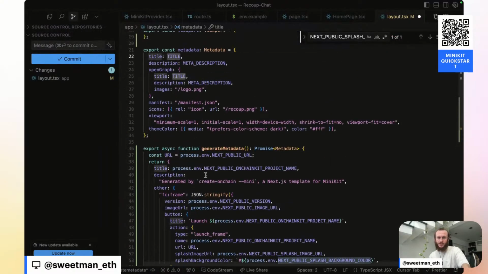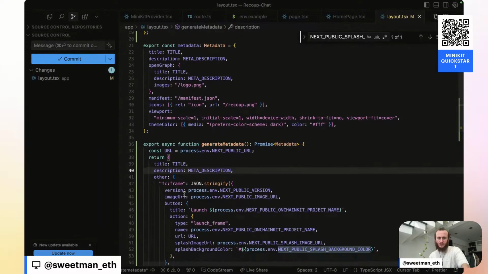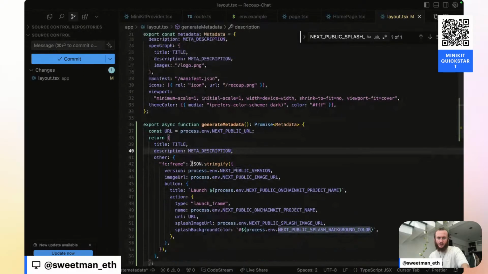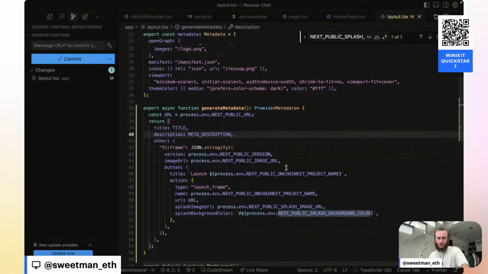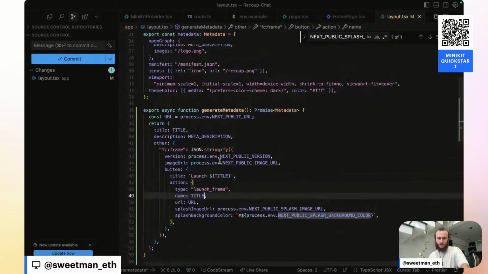Title is coming from title. Description is coming from meta description. Other is missing from above but needed here. And then we've got our Farcaster frame info. And anywhere we're using project name, I'm going to replace it with title. Background color, all that looks good. What else are we missing?